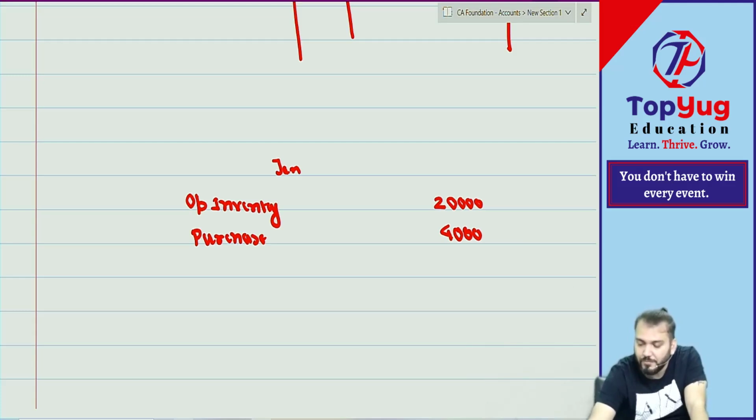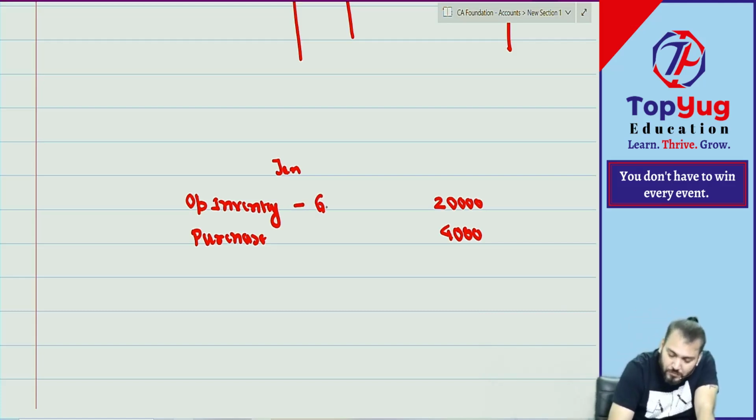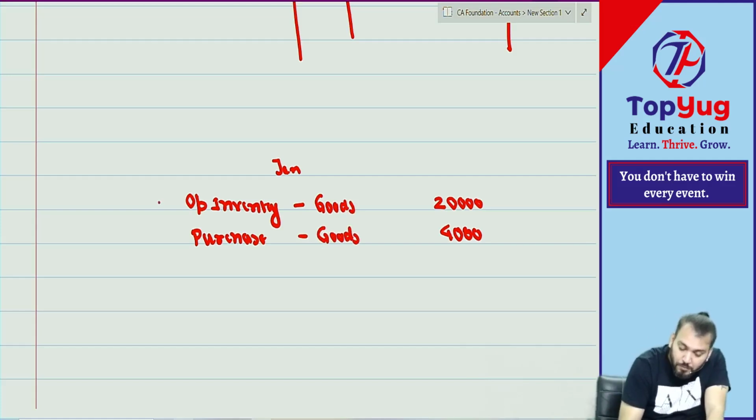Are you able to understand what I am saying? अरे बोलना रे. Correct. Understood. Means what is the difference between inventory and purchase account? Can you say both are goods? Both are goods or not? Both are goods. But this was purchased in last month and this was purchased in current month. This is the only difference.